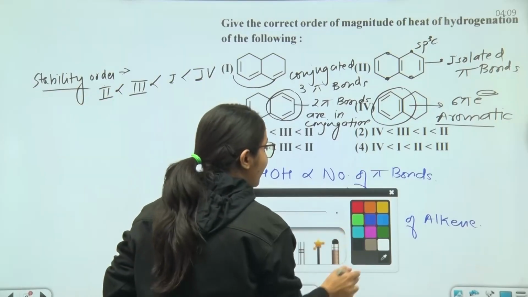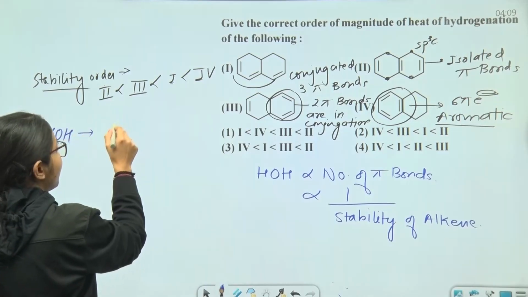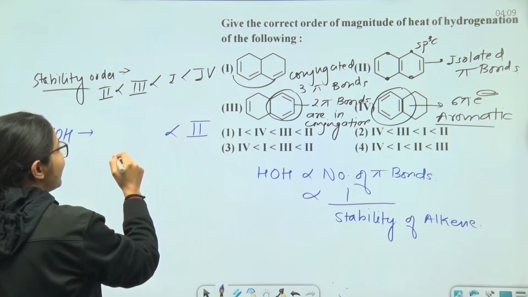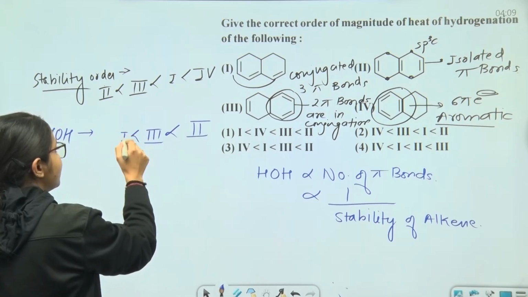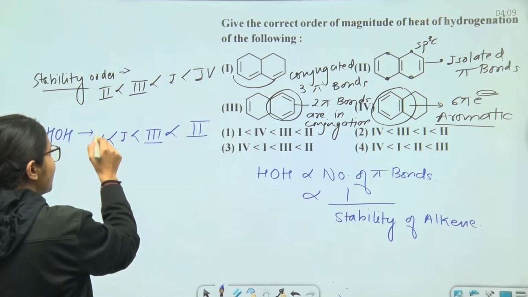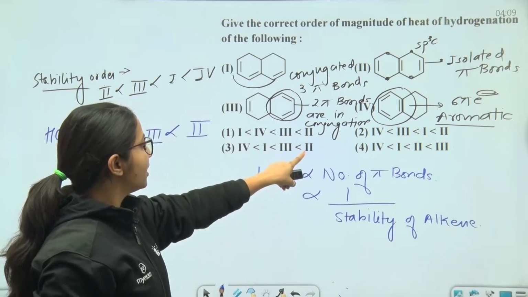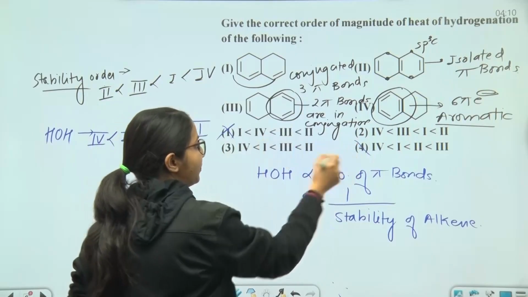So for the HOH data, we will reverse the order. Hence we can say that the second will have the highest HOH, then third, then first, and then the least will be fourth. So second highest is given in the 3rd option and fourth least is given in the 2nd option. So these will be cut.